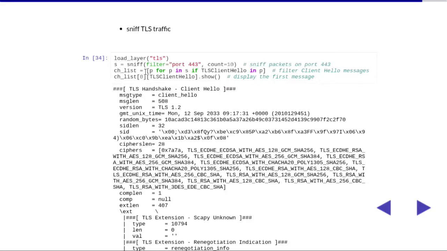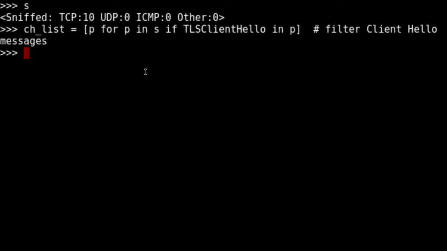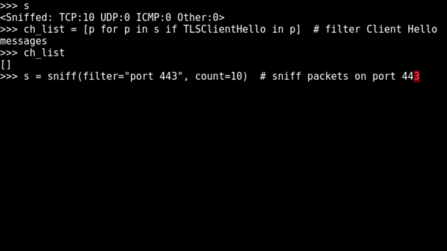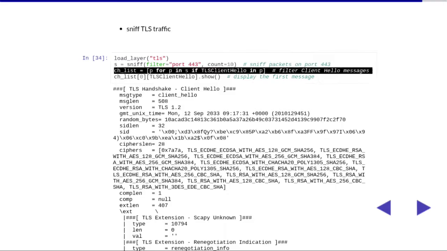Then I will look for a client hello in TLS. So what I'm doing here, I'm trying to find a client hello in the sniffed packets. Client hello is the message that is first sent, for example, by my laptop to a server in order to negotiate crypto parameters.